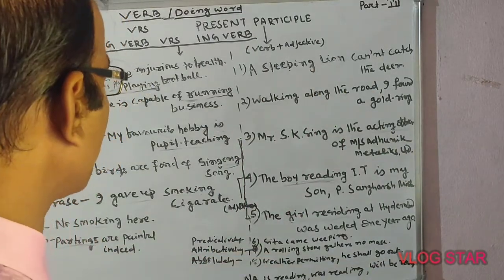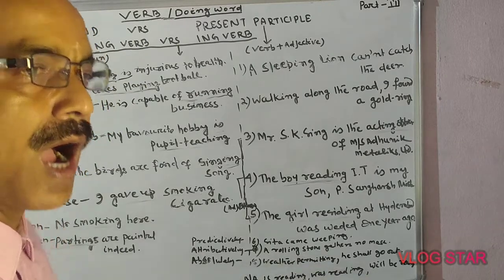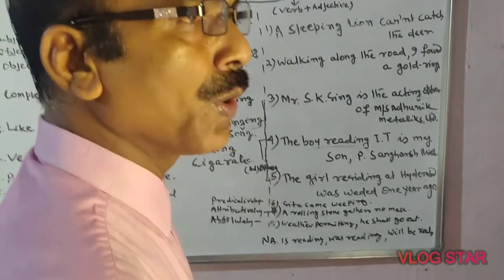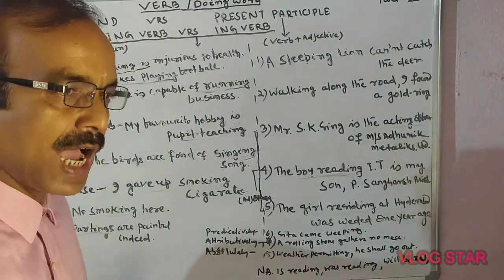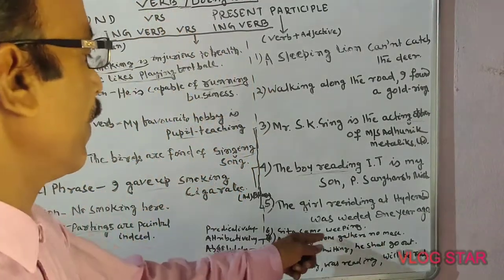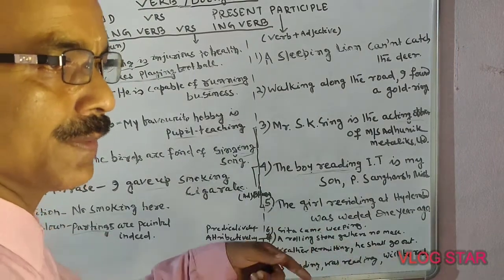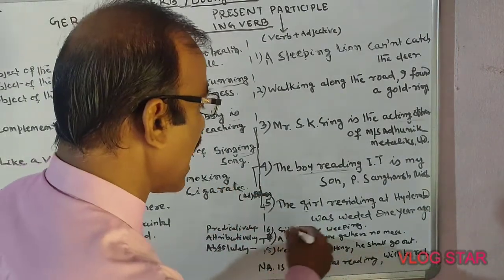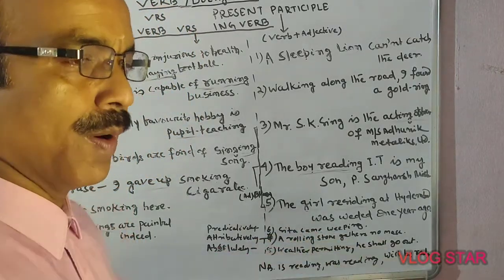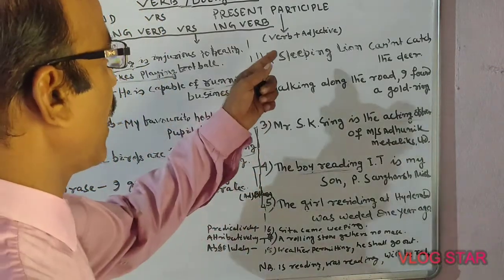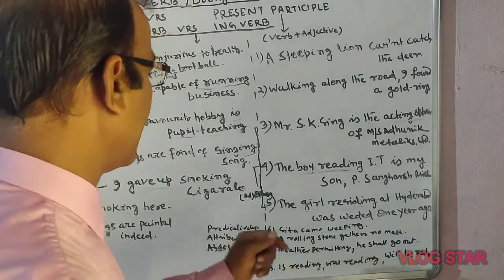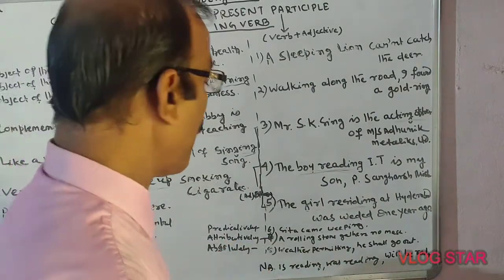Let's come here. Next one is predicatively. How is the sentence formed predicatively? Sita came weeping. Sita came weeping. It modifies the verb, that is, Sita. Weeping modifies Sita. Sita is a noun, weeping is a verb. It modifies. That is why it is called a verbal adjective. That is predicatively: Sita came weeping.